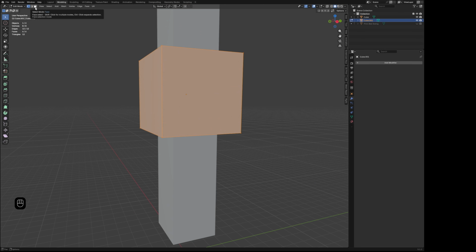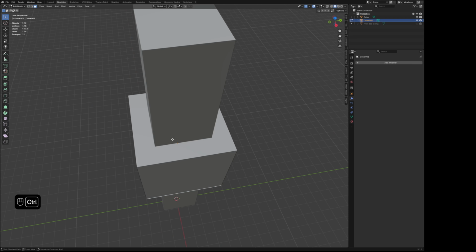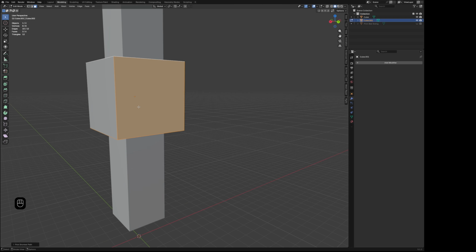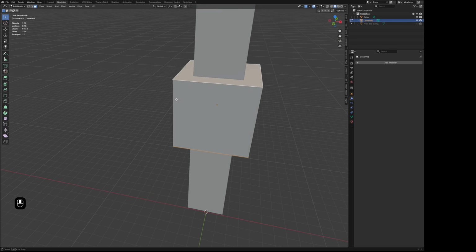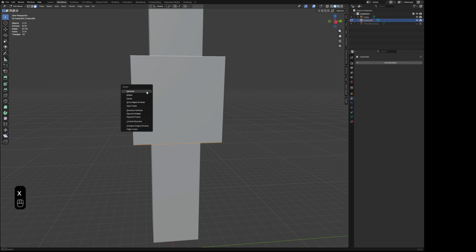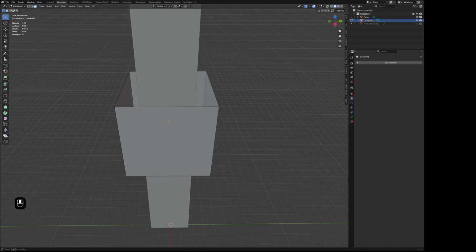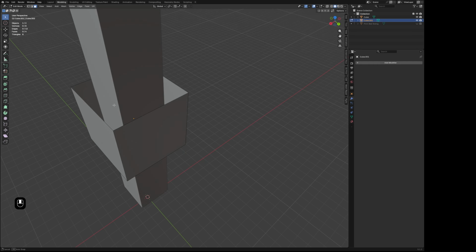Click select by faces. Click the bottom face, the top face, and delete only the faces. Should look something like that.